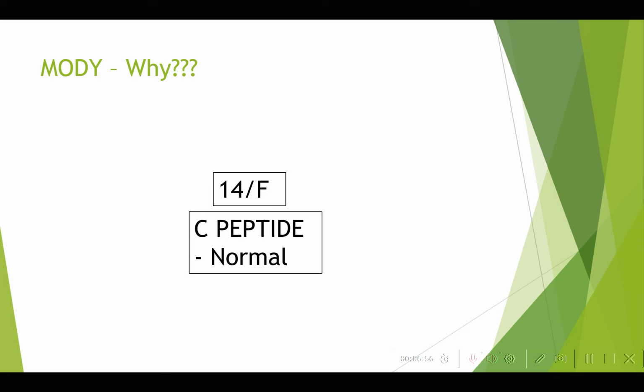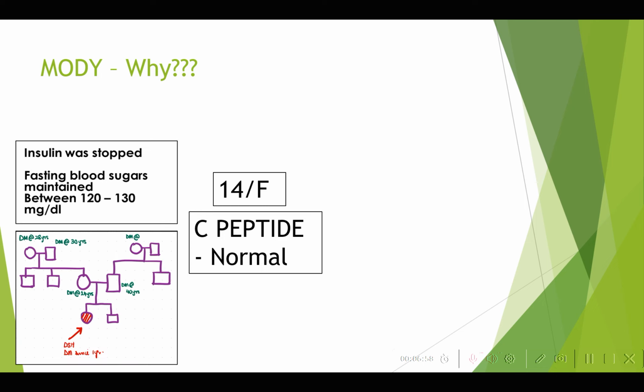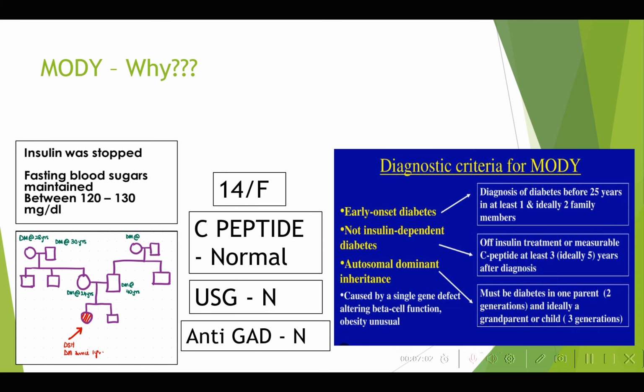So for this patient, the positive findings were that she was a young patient, normal C-peptide, insulin was stopped, and still on diet. The patient was maintained between sugars of 120 and 130, and positive family history with normal antibodies. So this was the thing that we found.